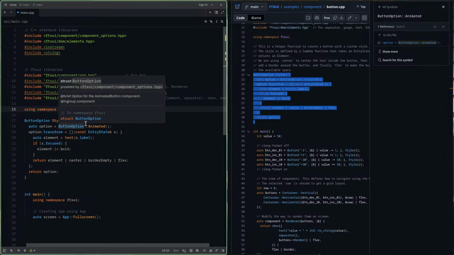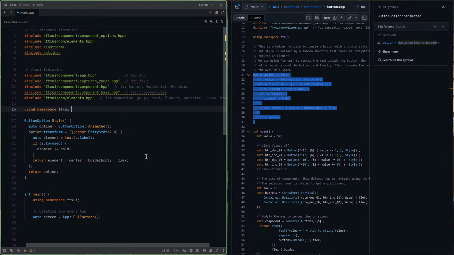Option for animated buttons, auto option. Then we created, okay, so I think here I created a button option. This is a custom style that I want to apply on my button, and I named this thing style. Then I created this an option because I want to animate my button, so I use this. Otherwise there must be some pre-built ones as well.